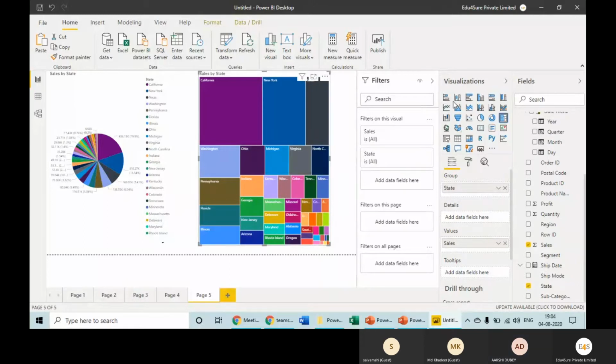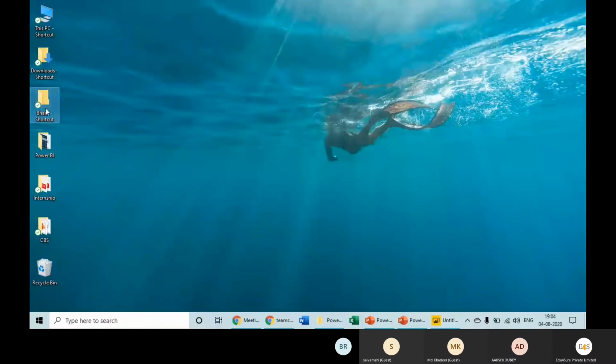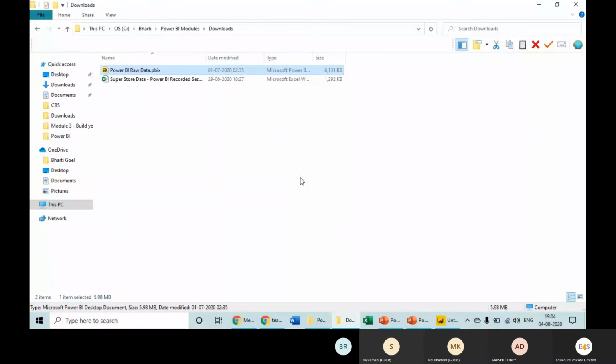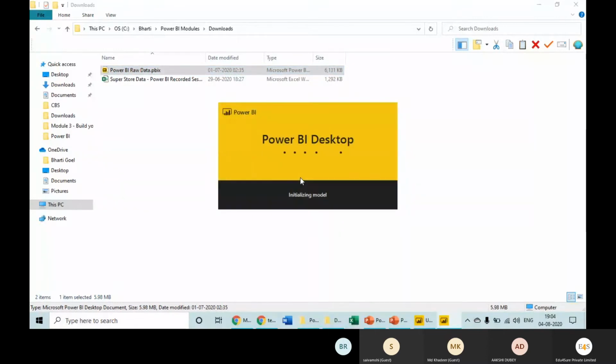So this is how we have multiple visuals available here. I will show you something where I have done this analysis. I want to show you a lot of advanced visuals which we have used to analyze this superstore data, and I want to show you that particular section.